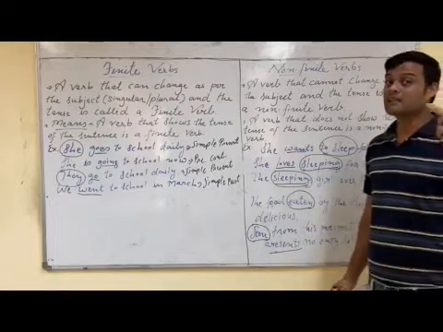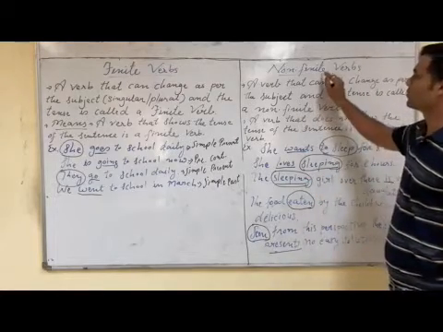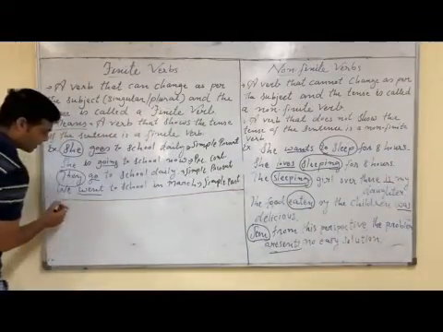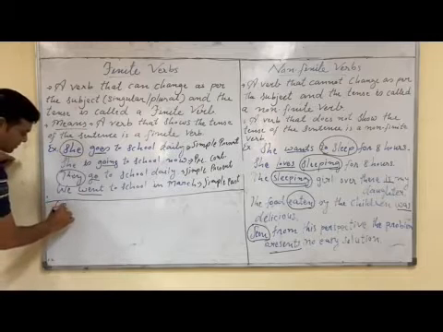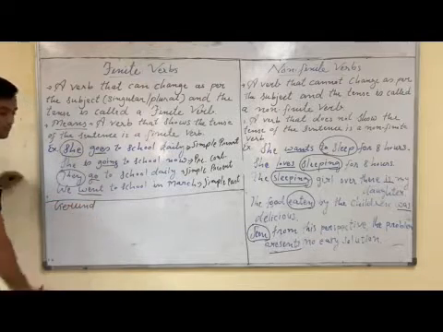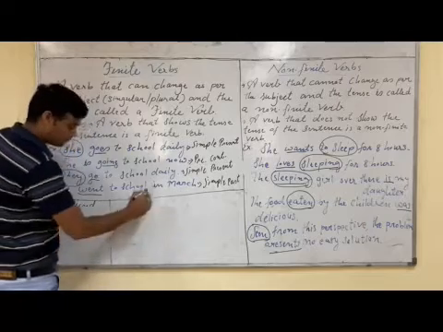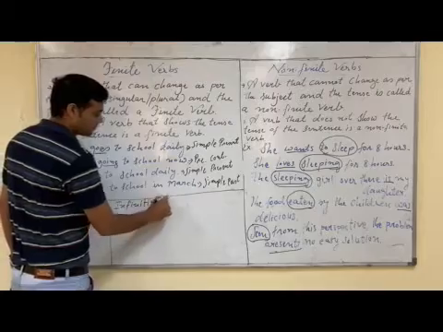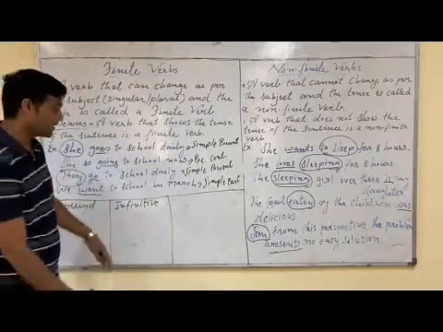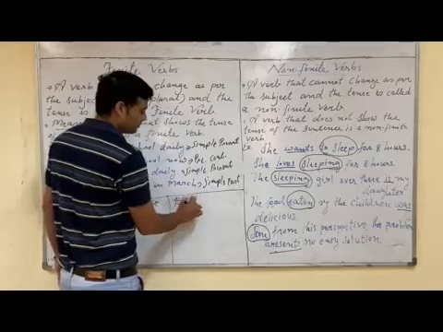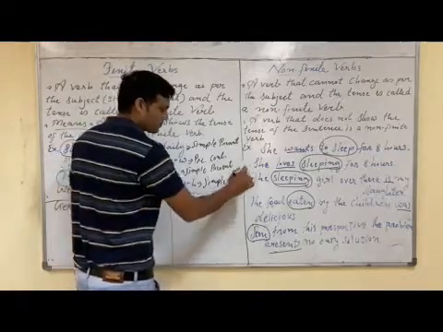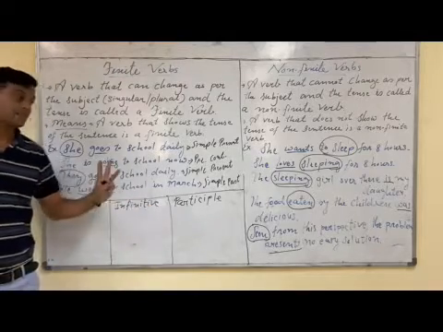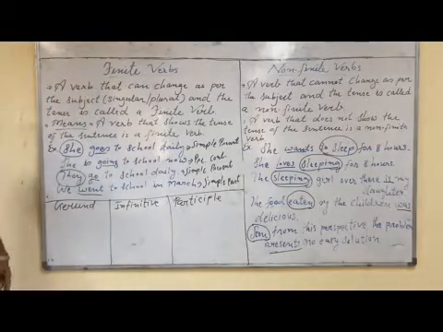So remember, there are three types of non-finite verbs, and these three are: first gerund, second infinitive, and third participle. Gerund, infinitive and participle, these three are non-finite verbs.